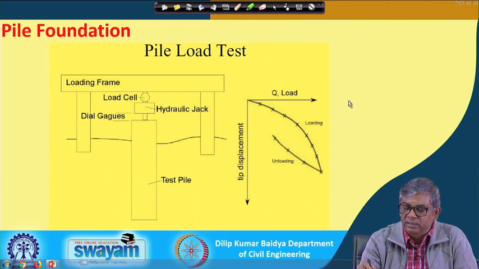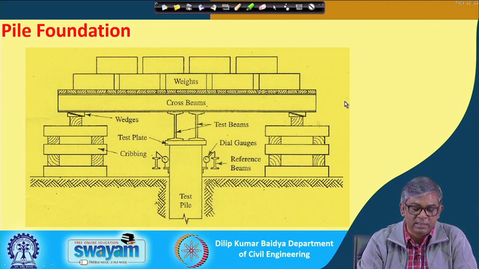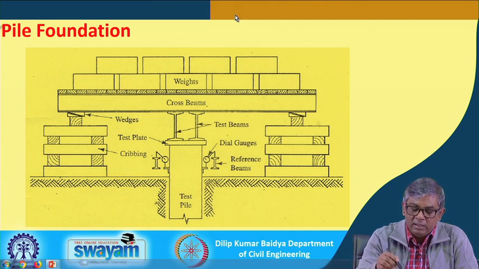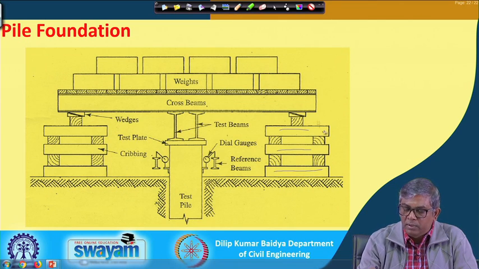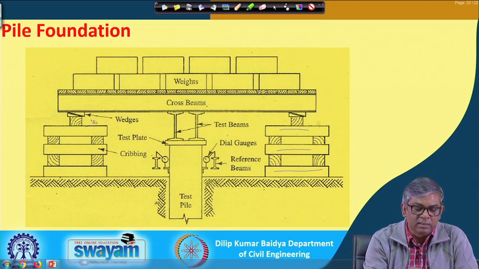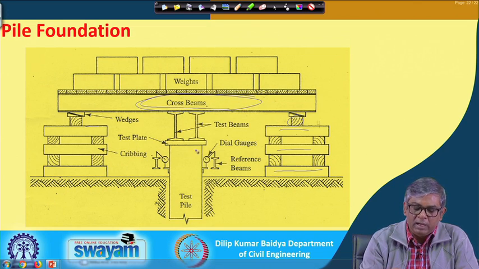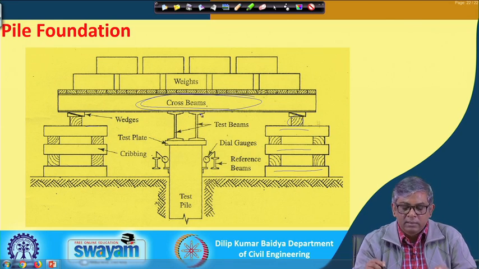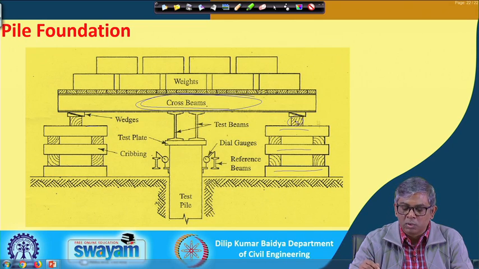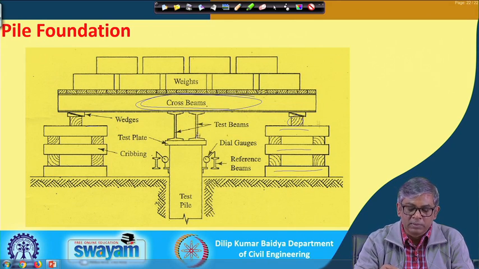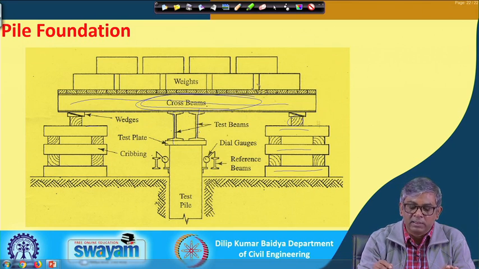The second method of load test is something like this. You can see this is the pile, and on that pile there will be a number of beams and cross beams, and the load is applied between them. It will be supported by these two beams, so that the load should not come on these two.